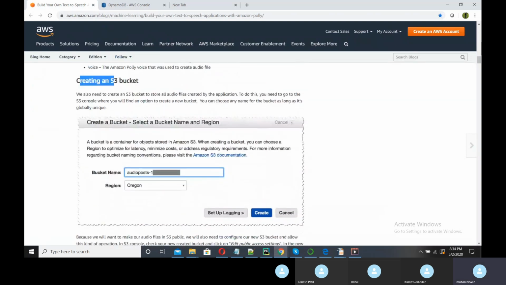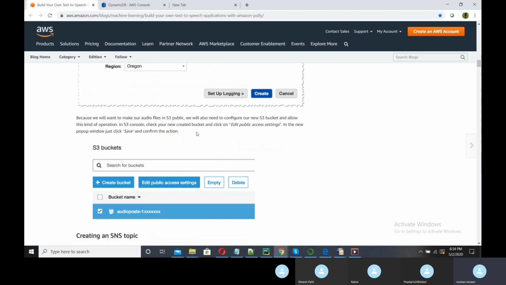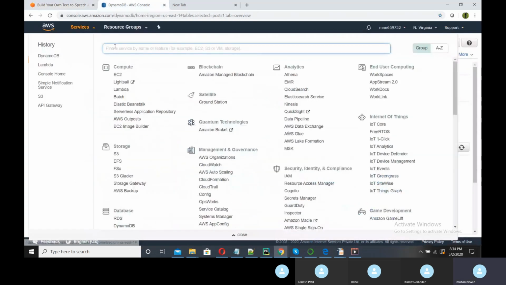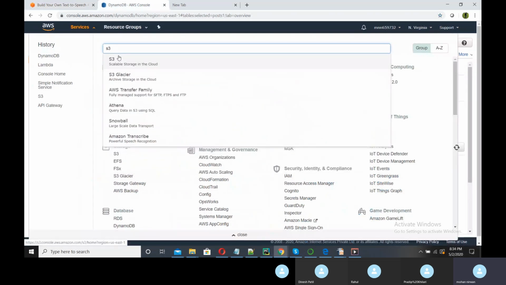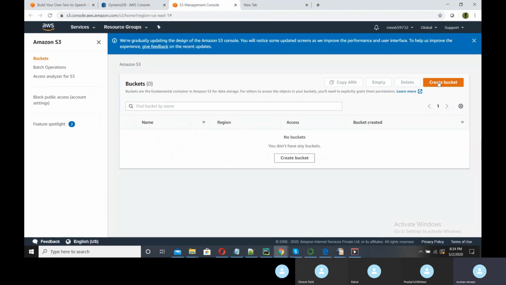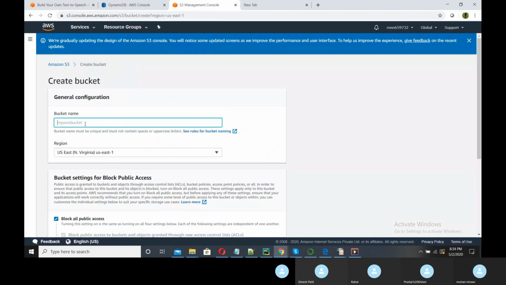The next step is creating an S3 bucket. We will create one S3 bucket that should be public. So again we go to the services, S3. We have already seen how to create a bucket. There is no bucket here, so I will give the name audio posts.